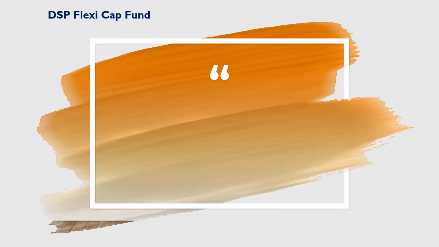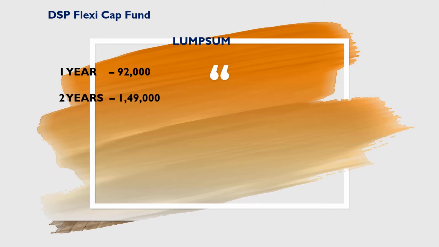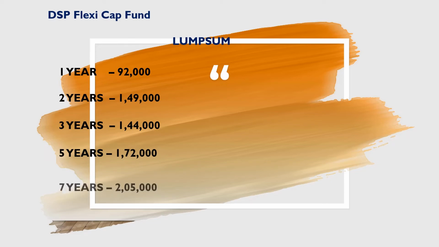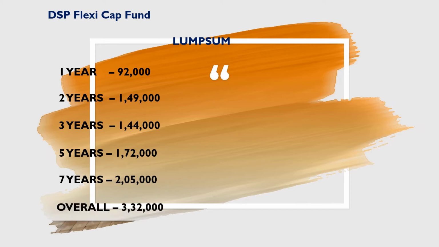We will see the return in lump sum investment for DSP Flexicap Fund, and the returns we are showing here are approximate values. They may differ from the original return. 1 lakh invested in this fund for last 1 year is now 92,000. 1,49,000 in last 2 years. Would be 1,44,000 in last 3 years. 1,72,000 in last 5 years. It is 2,05,000 in last 7 years. And fabulous return of 3,32,000 since inception of this fund.